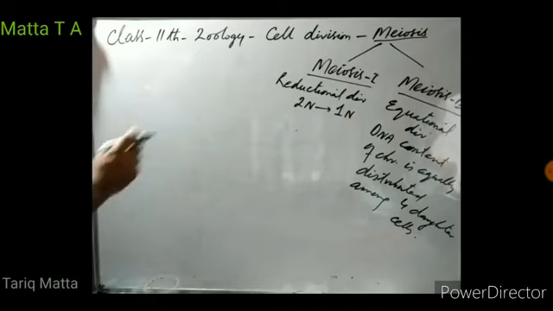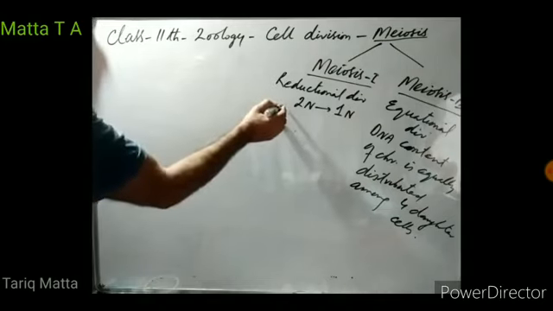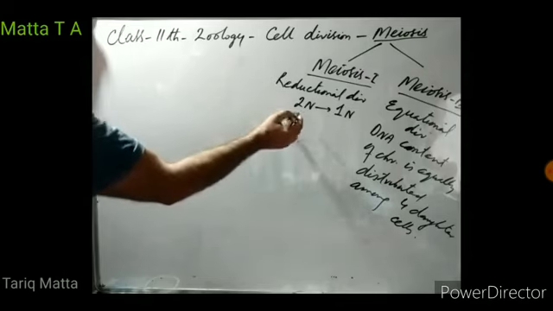Now meiosis first is divided into four phases. What are the four phases of meiosis first?